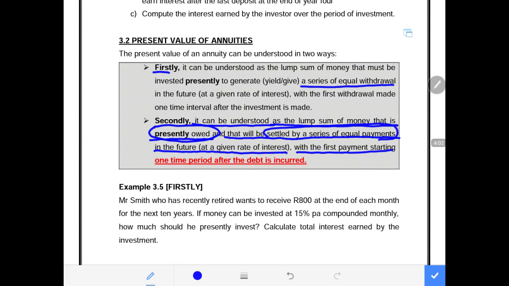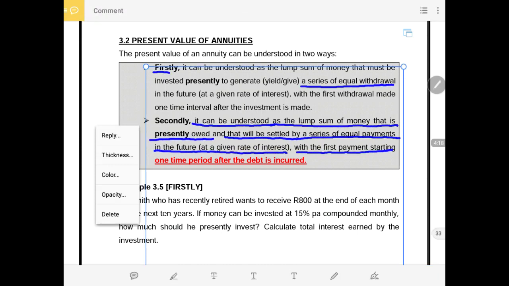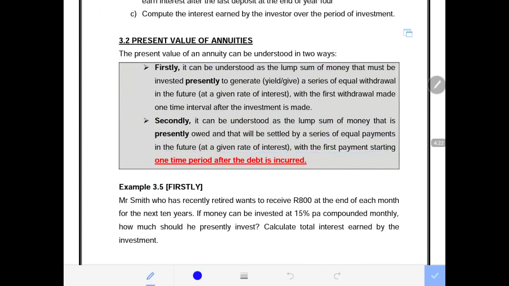Remember not to forget the definition of an annuity, that an annuity is a series of equal payments made at regular intervals of time at the same interest rate. Just to remind you of what we said previously under the future value of an annuity. So that has not changed, and it will not change.